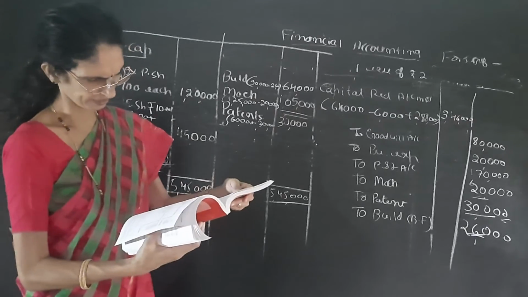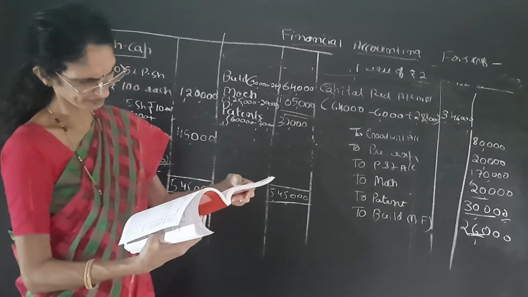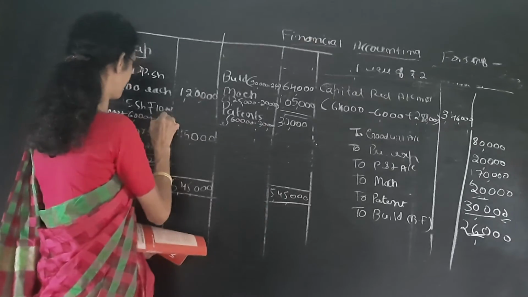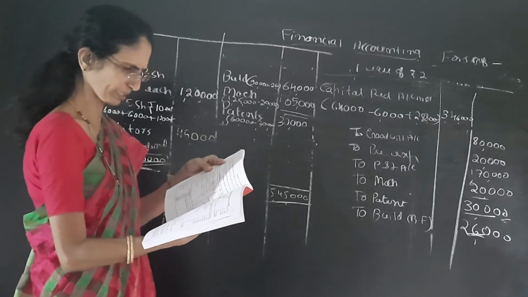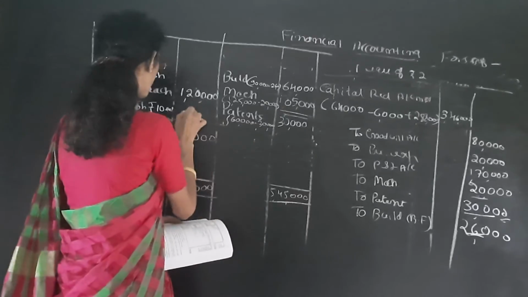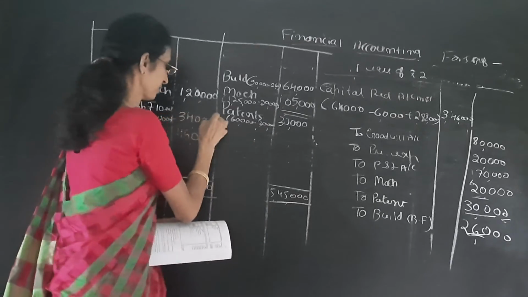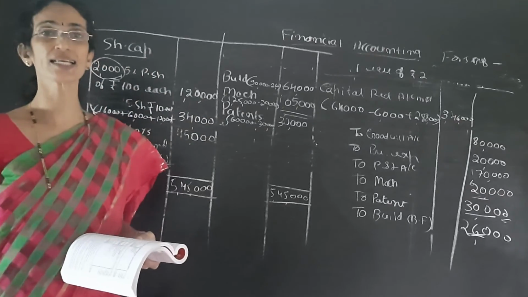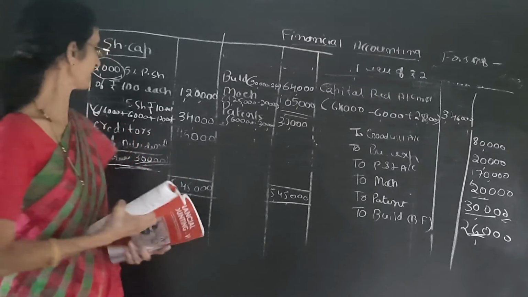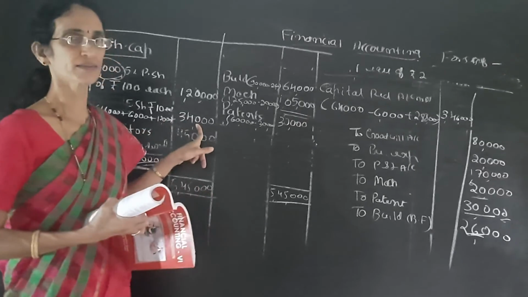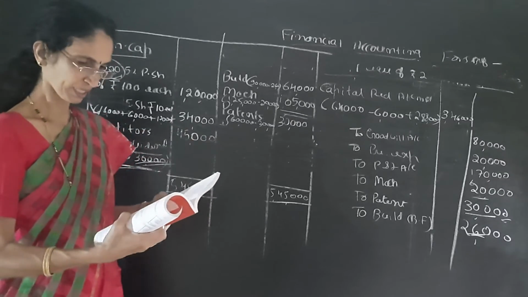Then see the third journal entry, equity share capital is 12,000. Add it, total equity share capital is 34,000. As we keep adding the equity share capital from the credit side of all the entries, we get 34,000.